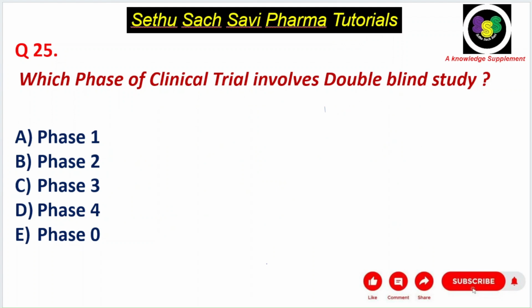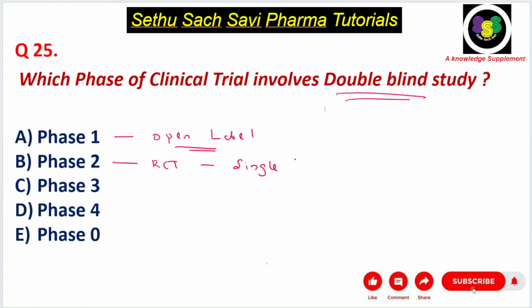Which phase of clinical trial involves double blind study? I told you in phase 1 it is open label. Both the healthy volunteer and the investigator are aware of whether it's a drug or placebo. But in phase 2, where you study the efficacy, it is a randomized control trial. Here the patient will not be aware, but the investigator will be aware.